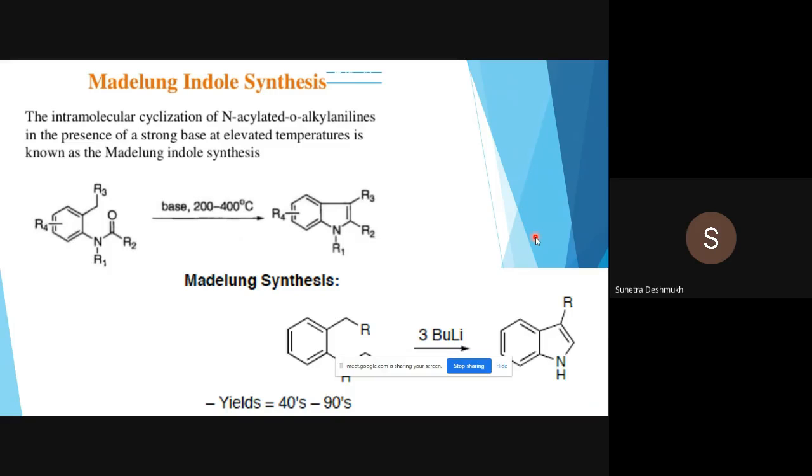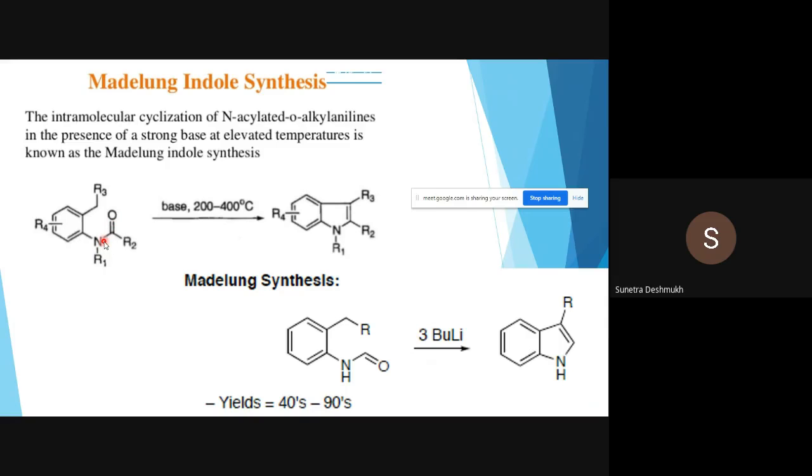It's the Madelung synthesis. Previously, we have seen the Reissert synthesis, Fischer indole synthesis, and one more synthesis, the Bartoli indole synthesis, we have seen in case of indole. Now the remaining two I will cover in this topic: Madelung synthesis and Nenitzescu synthesis. So here is the general reaction of Madelung synthesis. The intramolecular cyclization of N-acylated ortho-alkyl anilines in the presence of a strong base at elevated temperature is known as the Madelung indole synthesis.